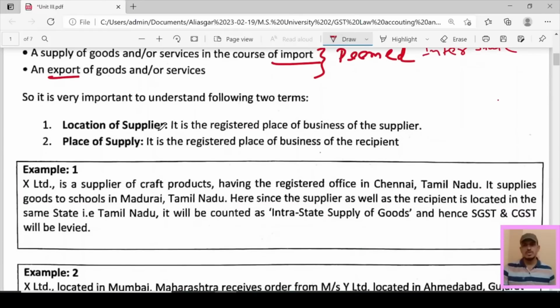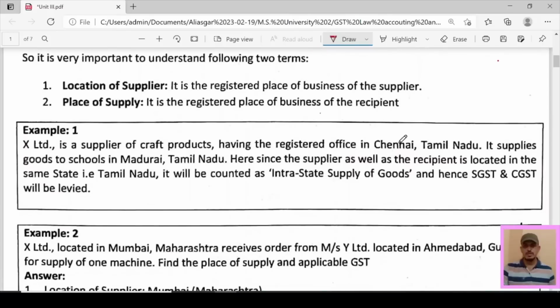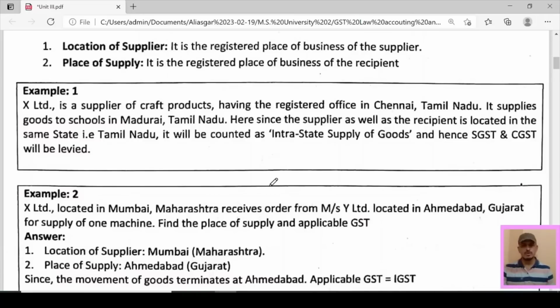Now next one. It is very important to understand the following terms. Location of supplier is the registered place of business, and place of supply is the registered place of business of the recipient. Now let us discuss these two examples. X Limited is a supplier of craft products having a registered office in Chennai, Tamil Nadu. It supplies goods to schools in Madurai, Tamil Nadu. Here, since the supplier as well as the recipient is located in the same state, that is Tamil Nadu, it will be counted as intrastate supply of goods, and hence CGST plus SGST will be levied.